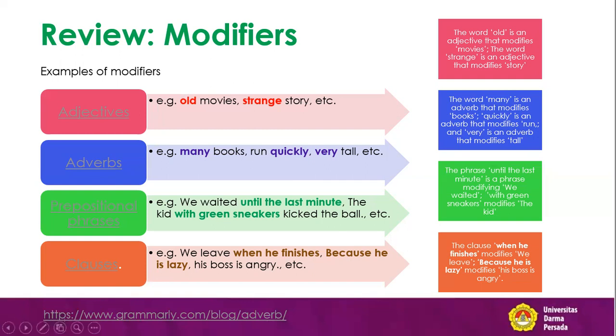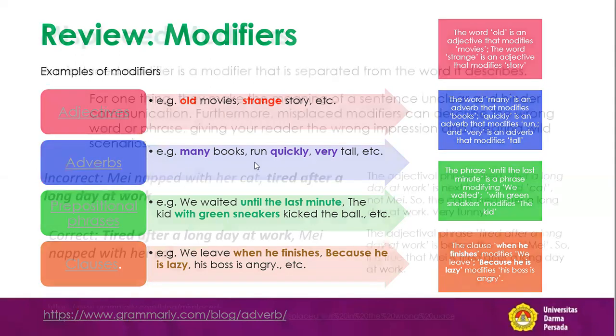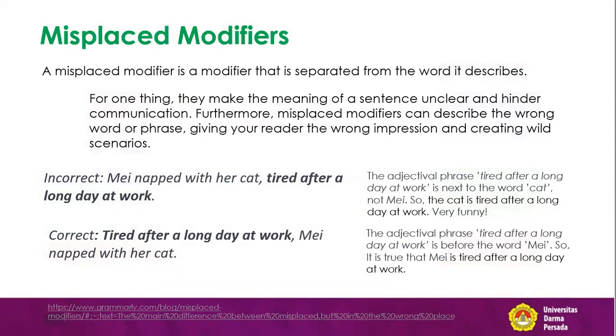I repeat again, we have modifiers: old, movie, strange, many, quickly, tall, very, until the last minute, with green sneakers, when he finishes, because he's lazy. So those are all modifiers. Now we go on to the next. Misplaced modifiers. A misplaced modifier is a modifier that is separated from the word it describes.